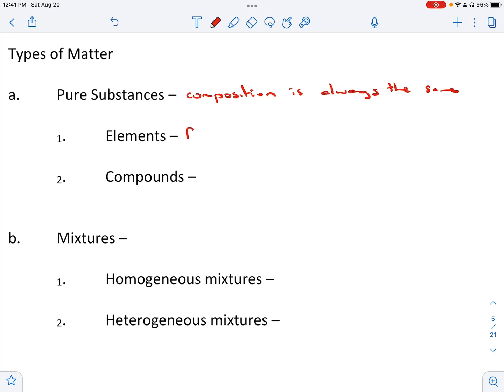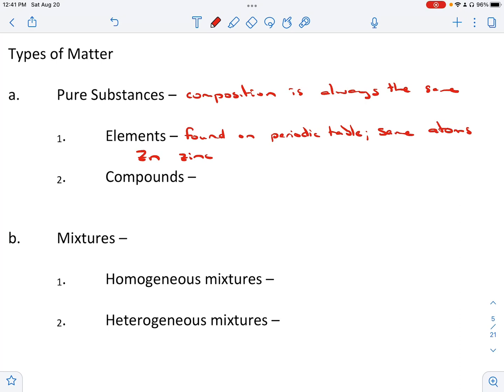Our first type of pure substance is our elements. Elements can be found on the periodic table. And they also have all the same atoms. So every single atom is the same. Same number of protons, same number of electrons, most of the time same number of neutrons, but we'll talk a little bit more about that in our next unit. Okay? An example of that is zinc. Its abbreviation is Zn, or we could just say zinc, Z-I-N-C. The element zinc. You could think of gold, oxygen. There's a ton of them out there.